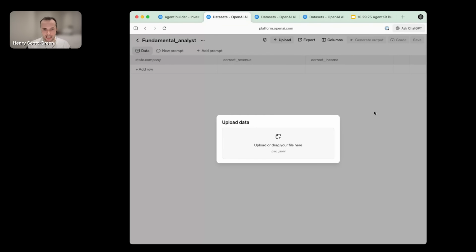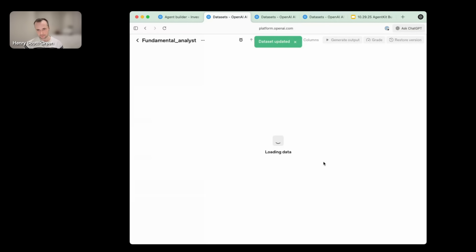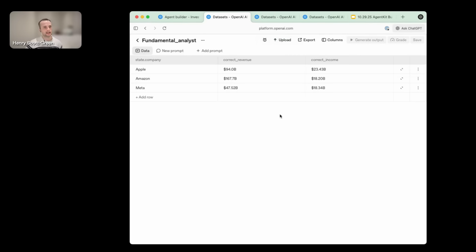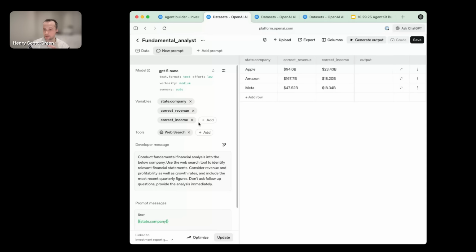And so I'm going to now attach just a couple of rows of data into this eval. You can see a company name, and then some ground truth revenue and income figures as well. I've imported that to this dataset, and that's going to allow us to run this eval. So here you can see everything that was passed through from the Visual Builder. You've got the model, the web search tool, the system prompt and the user message that we had assigned. And then you can additionally see the data that I uploaded. This is just 3 rows, a couple of company names, and then some ground truth values for the revenue and income figures that our web search tool should return for those